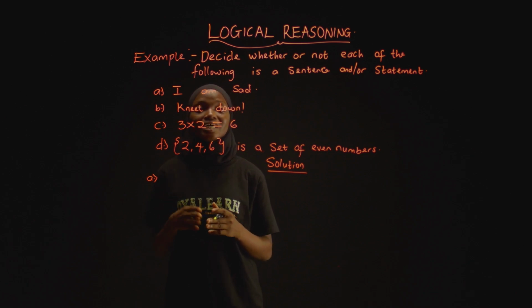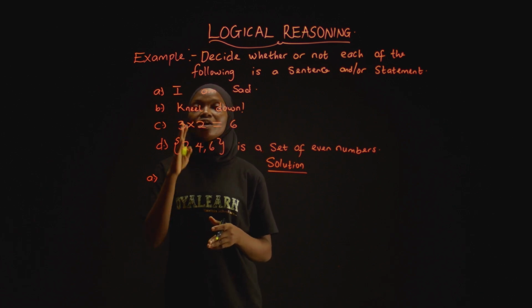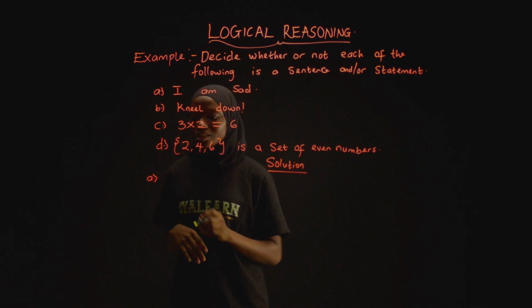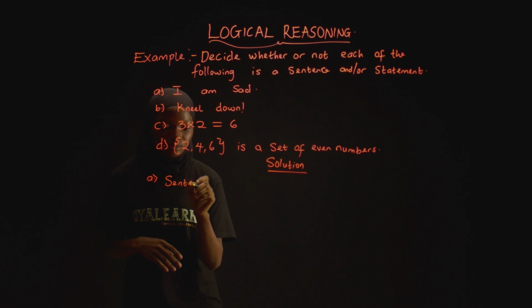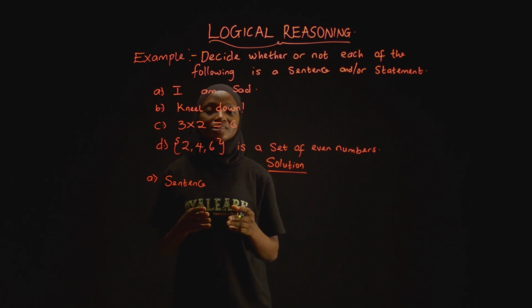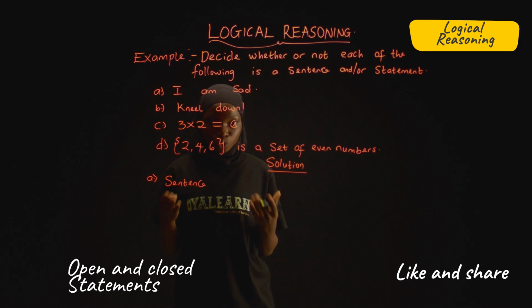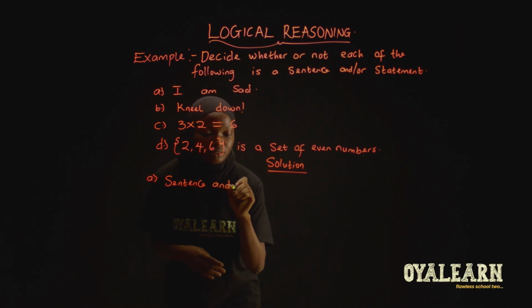A sentence is an expression with a verb, while a statement is a declarative sentence which can either be true or false. Now for this, I am sad, it is a sentence because it contains a verb. But is it a statement? Yes, because it is declarative. That is, it can either be true or false. I am sad. Either it is true that you are sad or you are not sad. So it is a sentence and statement.